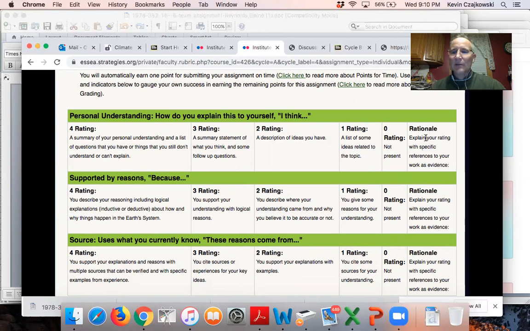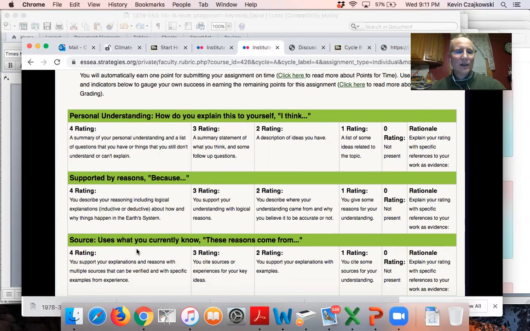And then you have to explain why you think you got that number. You're shooting for 4 in all of these categories. Then once you submit your rubric, I will grade your paper and give you your grade. I'll look at yours, but I'll also give you what I think it is, and that will be your grade.